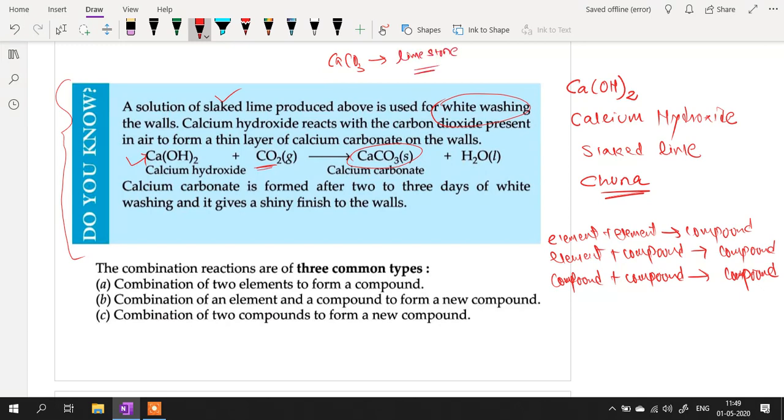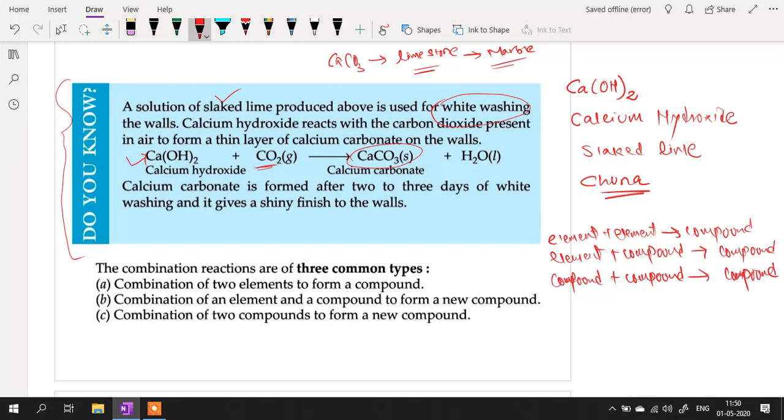Limestone is, in normal terms, marble. So that effect is like marble. It gives a white, shiny finish to the wall. When you apply slaked lime to the wall, it gives you a white shiny finish. Plus H2O. So this is the reaction of calcium hydroxide.